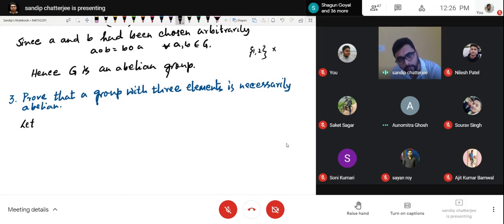Yes or no? 1 multiplied by 2 is 2, so that is okay. 2 multiplied by 2 is 4. It's not in the group. So will closure property hold?